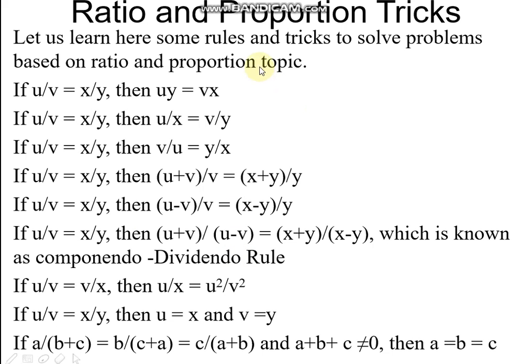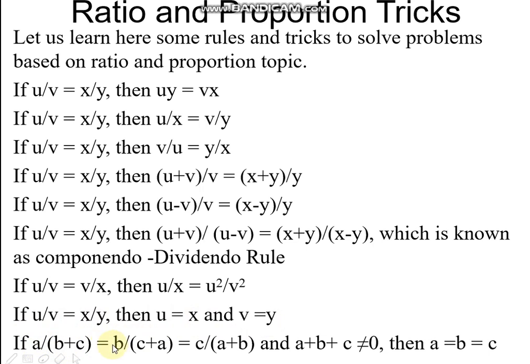The ratio and proportion have some tricks. Let us learn some rules and tricks to solve problems based on ratio and proportion. Using the cross product we can do it like this, and using the componendo dividendo rule we write like this. Here, the rule u by v equals v by x. Now u by x is equal to u squared by v squared. Here u by v equals x by y, now u equals x and v equals y.